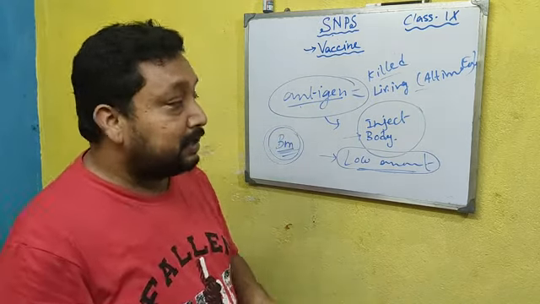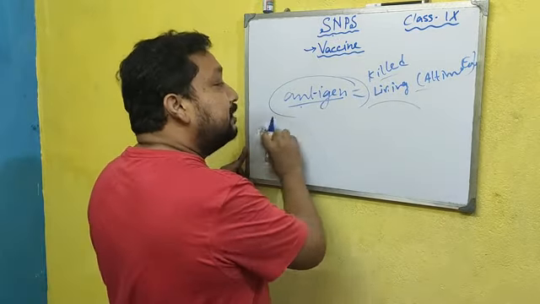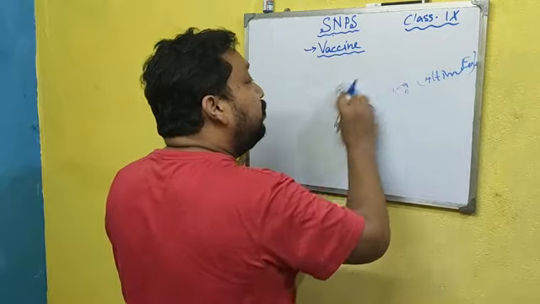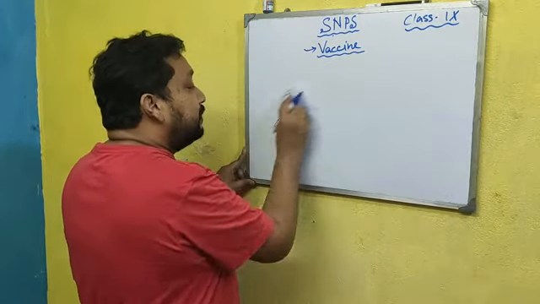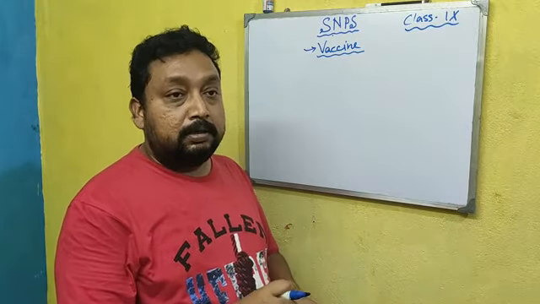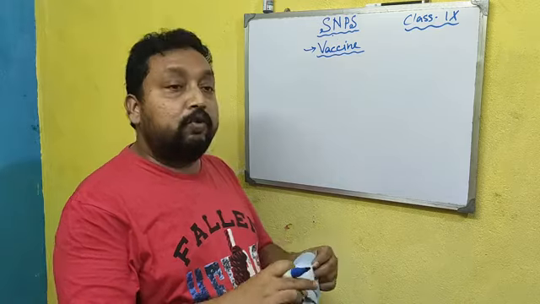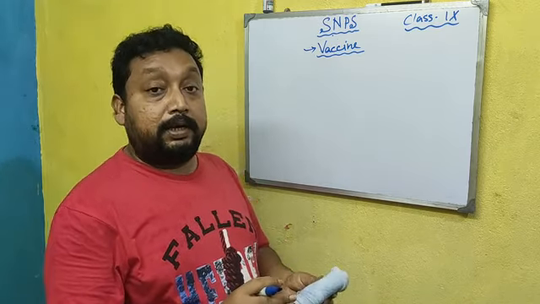In this class we have discussed different kinds of vaccine, how the vaccine works, and what we mean by vaccination. Why is vaccination so important? Because there are a lot of diseases for which there is no medicine, but our body is able to produce the antibody.